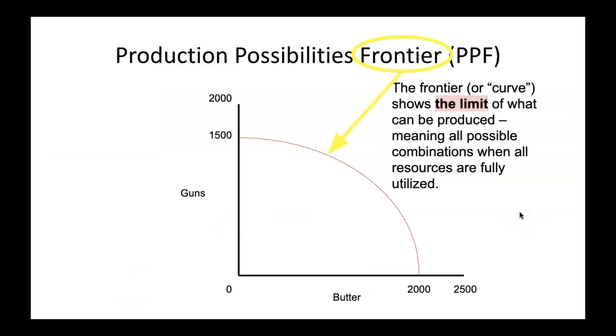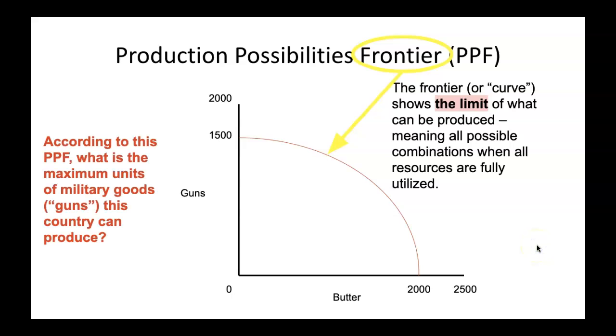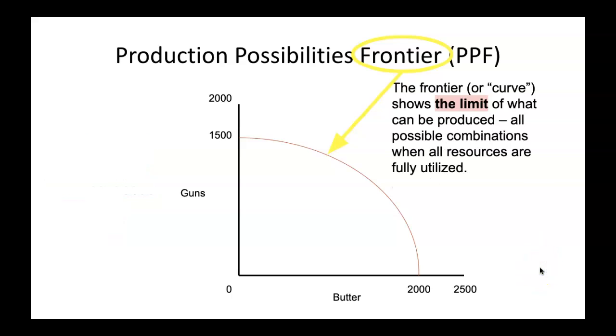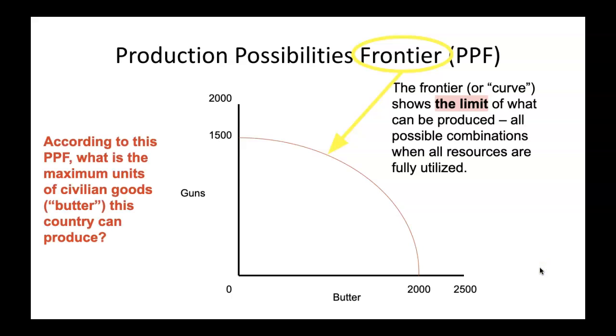The frontier or curve shows the limit. This curve shows the limit of what can be produced, meaning all possible combinations when all resources are fully utilized. So according to this PPF, what is the maximum units of military goods this country can produce? And according to this PPF, what is the maximum units of civilian goods this country can produce?